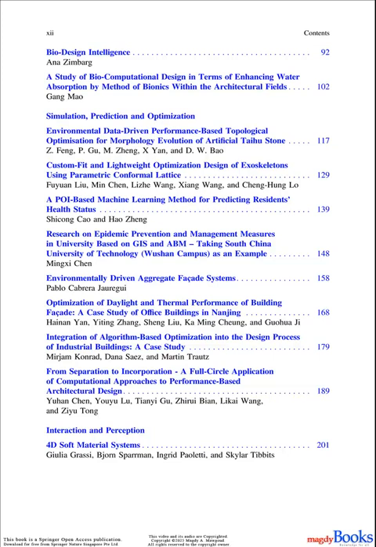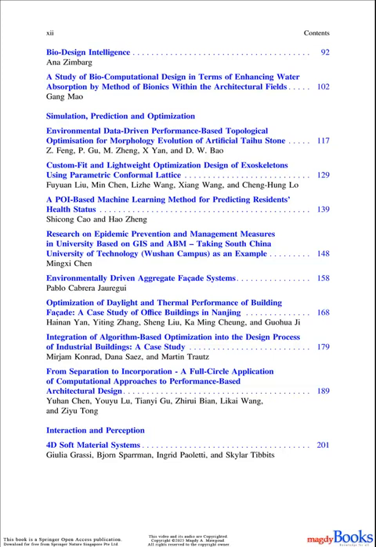15. Environmentally driven aggregate facade systems. Pablo Cabrera Yauregui. 16. Optimization of daylight and thermal performance of building facade. A case study of office buildings in Nanjing. Hainan Yan, Yiding Zhang, Sheng Liu, Ka Ming Cheng, and Gohua Ji.